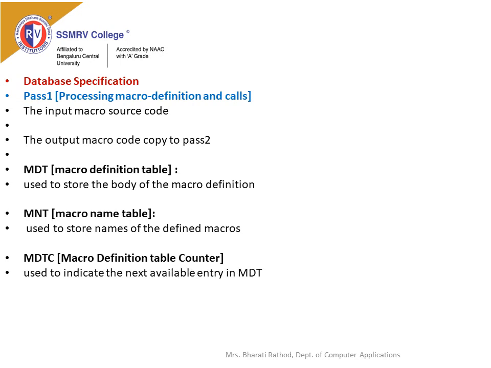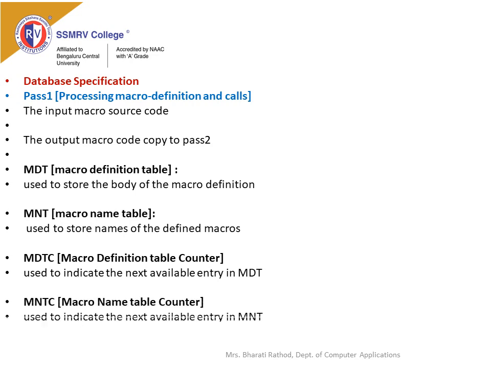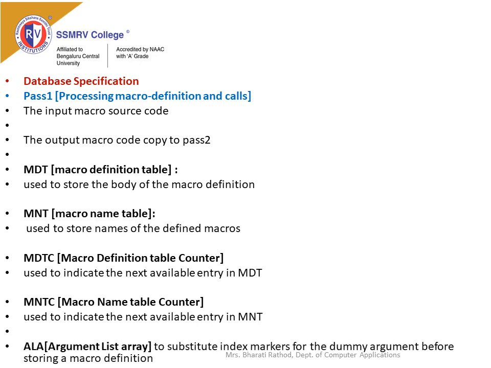It uses MDTC, the macro definition table counter, to indicate the next available entry in the MDT. Also MNTC is used to indicate the next available entry in the macro name table. It has the argument list array to substitute index markers for dummy arguments before storing a macro definition.